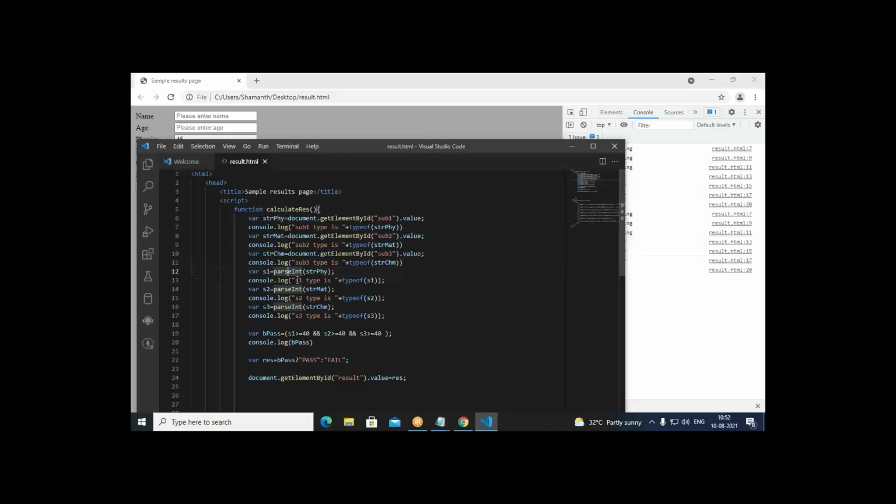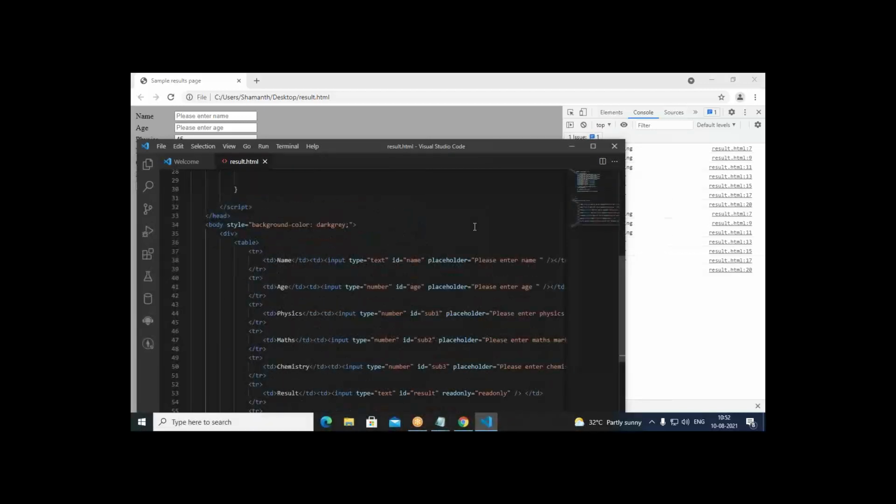So strphy is what exactly? It is the variable which is actually referring to the HTML element sub1. So where is sub1 available? In the body, it is available for us. If you go to the body, see here, physics. Sub1 is the name of the variable. So using sub1, I am getting hold of this particular input element. It is actually an HTML input element. So that value I am retrieving.